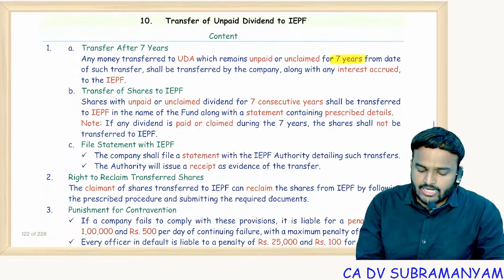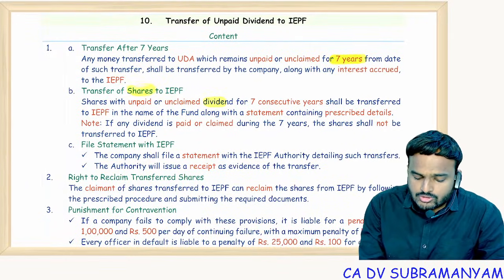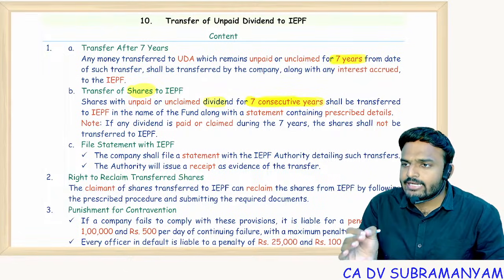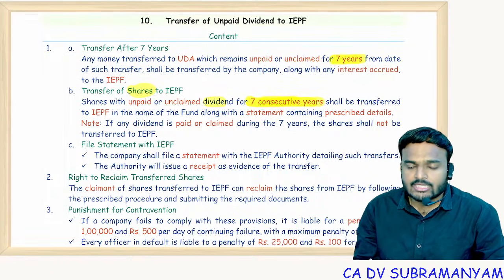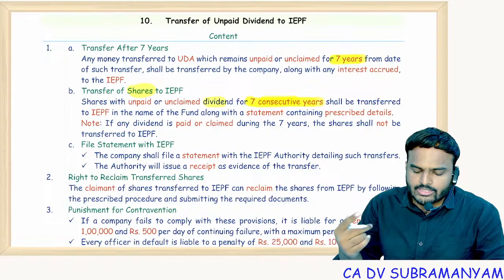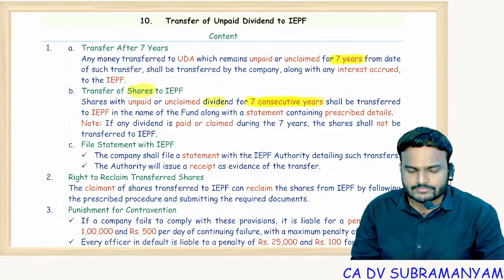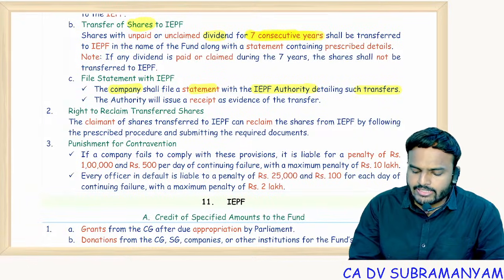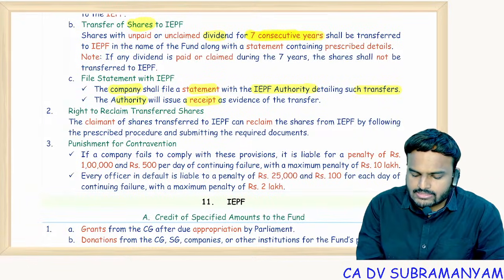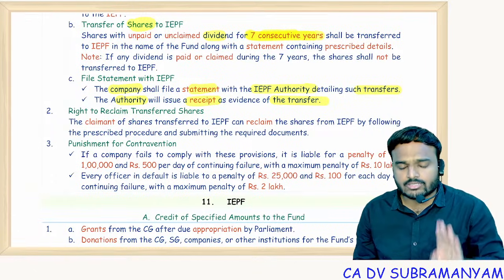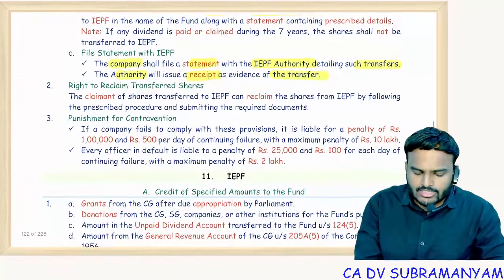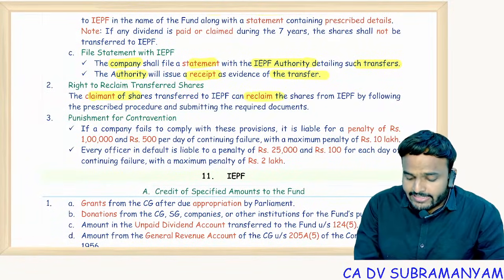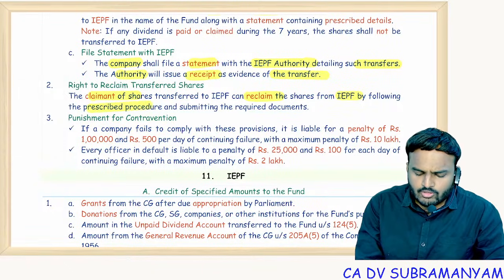Clear? And not only dividends but also shares whose dividends remain unclaimed for 7 consecutive years. His dividends and shares are to be transferred to the IEPF account. And the company shall file a statement with the IEPF authority detailing such transfers. The authority will issue a receipt as evidence of the transfer. You will get an acknowledgement. So the claimant of the shares can reclaim the shares from IEPF by following the prescribed procedure.